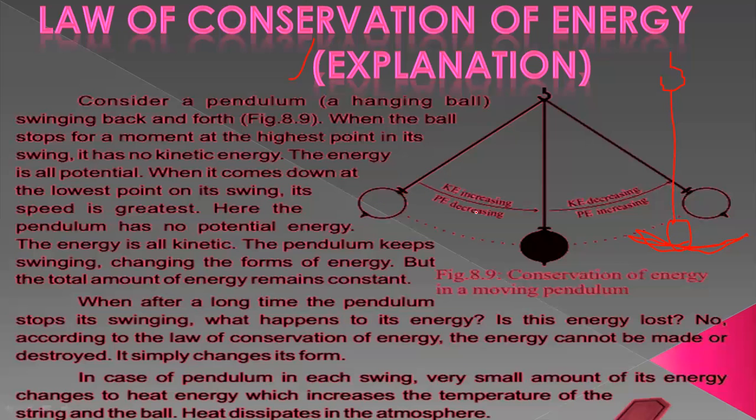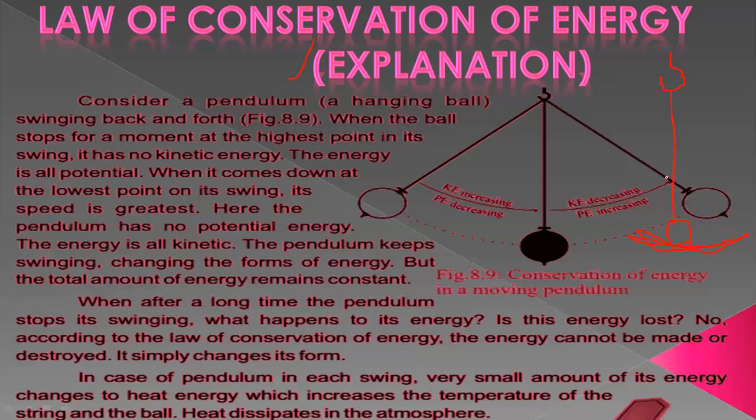So the arrow, you can see, is moving in this direction. When it moves higher up, potential energy is increasing here. If potential energy is increasing, it means kinetic energy is decreasing at the top.